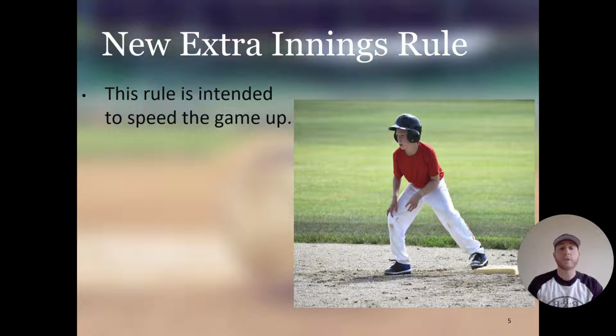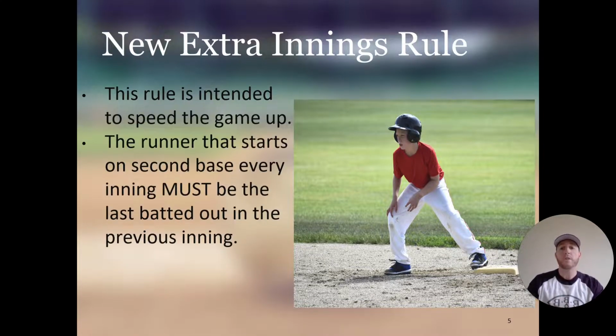Really the only reason for this rule is to help speed the game up. The runner that starts on second base every inning must be the last batted out in the previous inning. So the teams can't choose who goes out there. They can't choose their fastest runner and put him on second base. It doesn't work like that. You refer back to the previous inning and the last batted out.